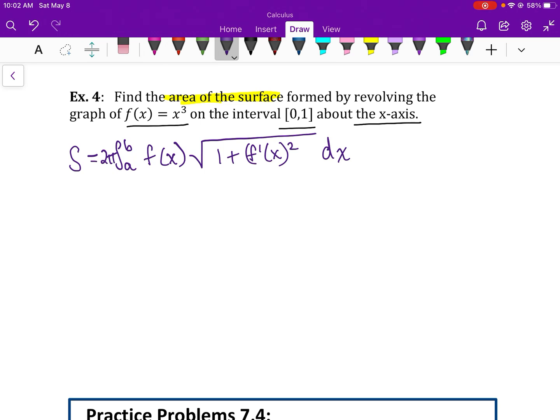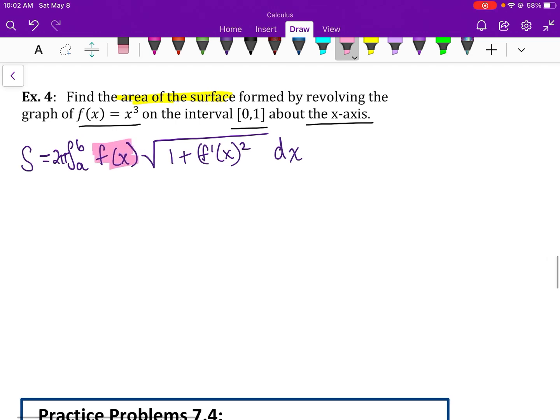Now, the radius here is going to be the length of your rectangle. So if you go back to what we did with volume, this guy is coming through here. I'm going from 0 to 1. So it's this shape right here that you're revolving around the x-axis. That original rectangle is going to be this r of x, which in our case is the original function. So that's why I just swapped it out with f of x, because that is actually x to the third.